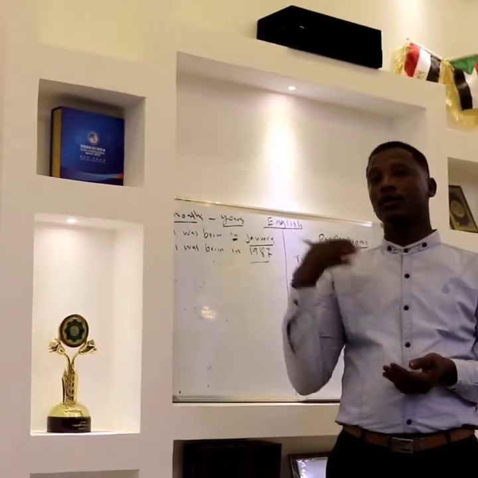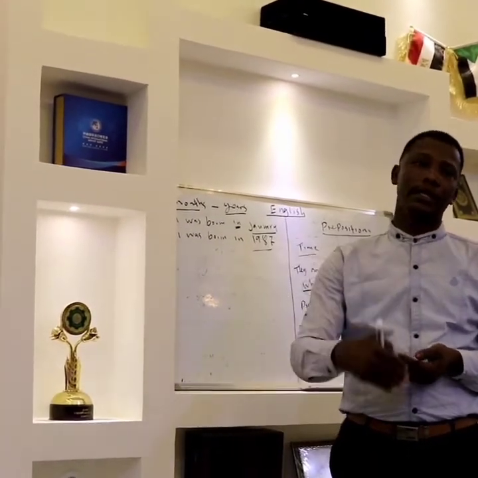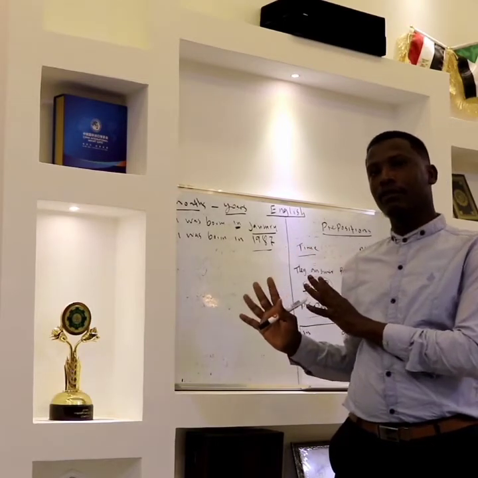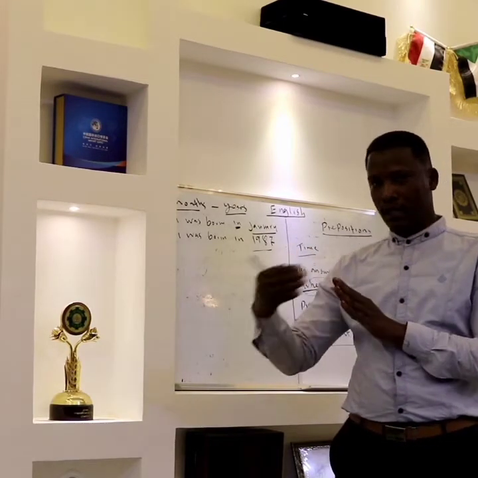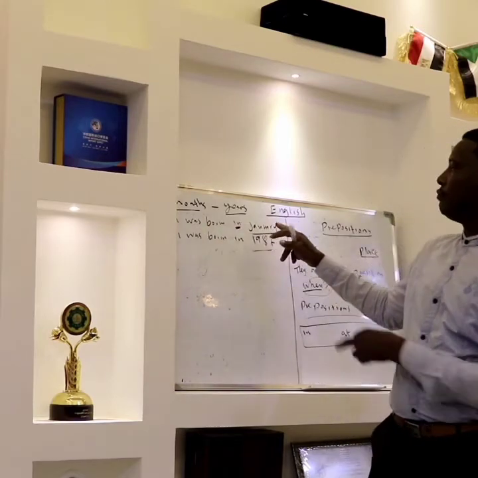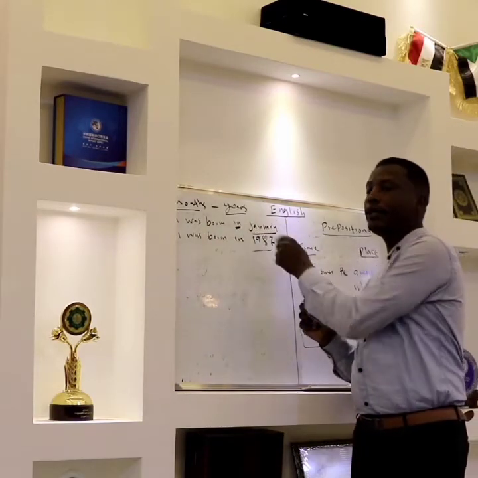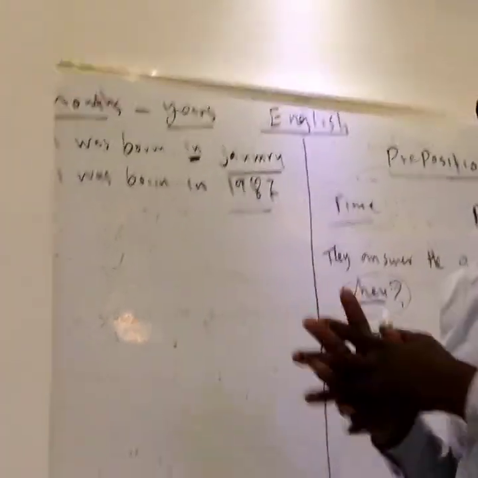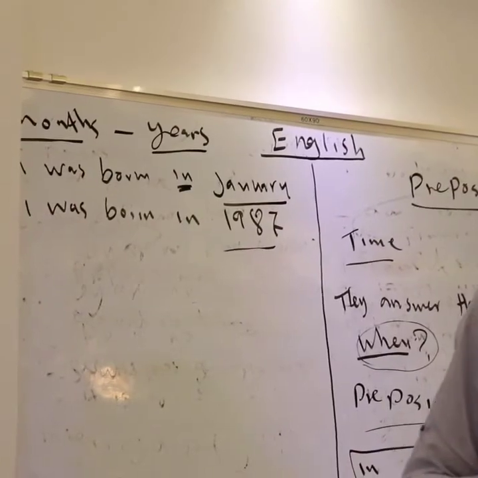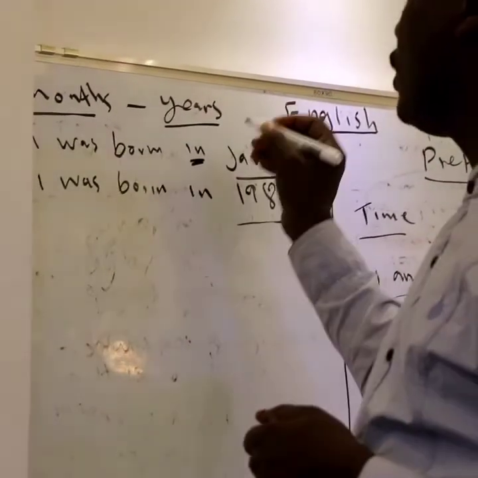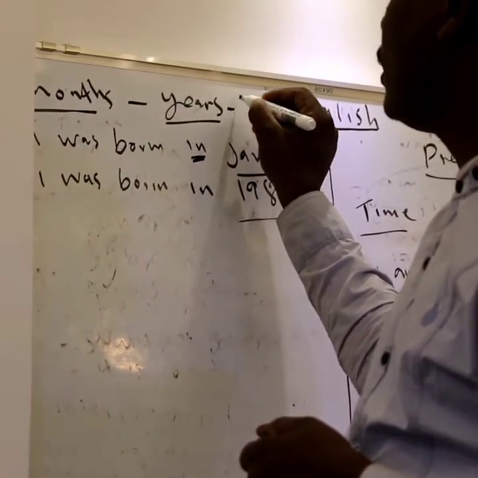So I would say I was born in January in 1987. This is specifically when you talk about the time you were born. You will always use in, and then you mention the month, you use in as well, and then you mention the year. This is very important.